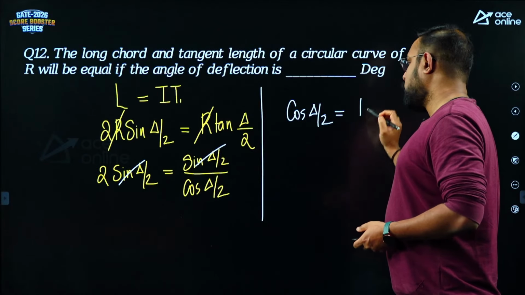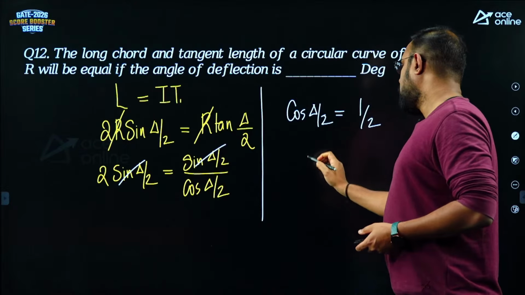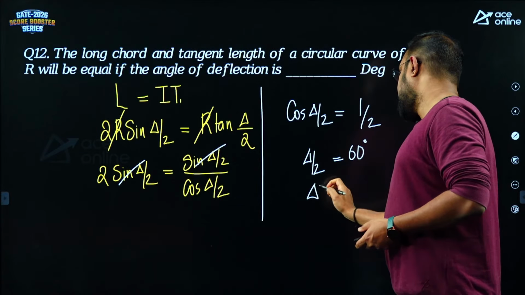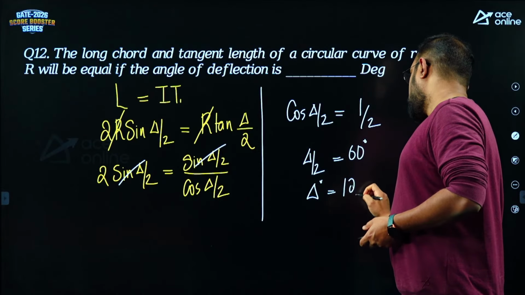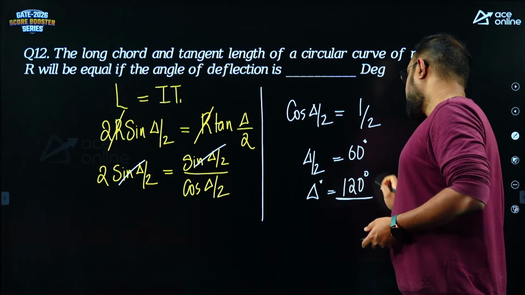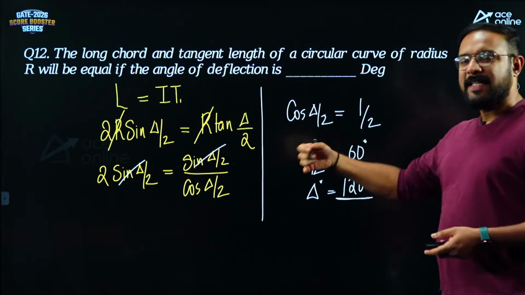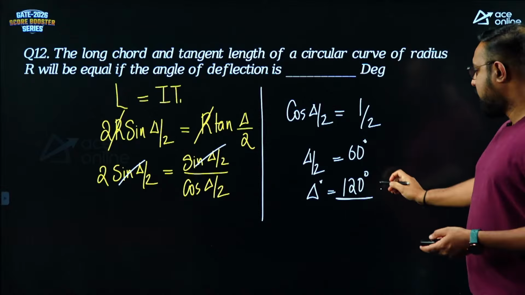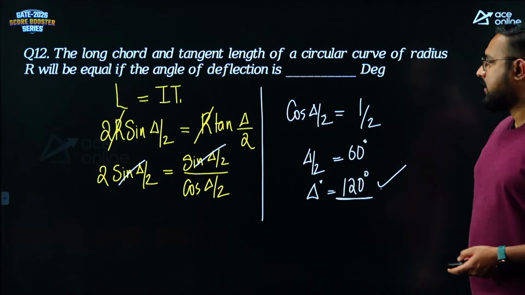Cos delta by 2 is equal to 1 by 2, which means delta by 2 should be equal to 60, which means delta, what they are asking, should be 120 degree. Okay, very famous question. In our state services and all, you can find such simple questions like this. If you are lucky enough, you will get a question like this. Okay, yes, very simple question.